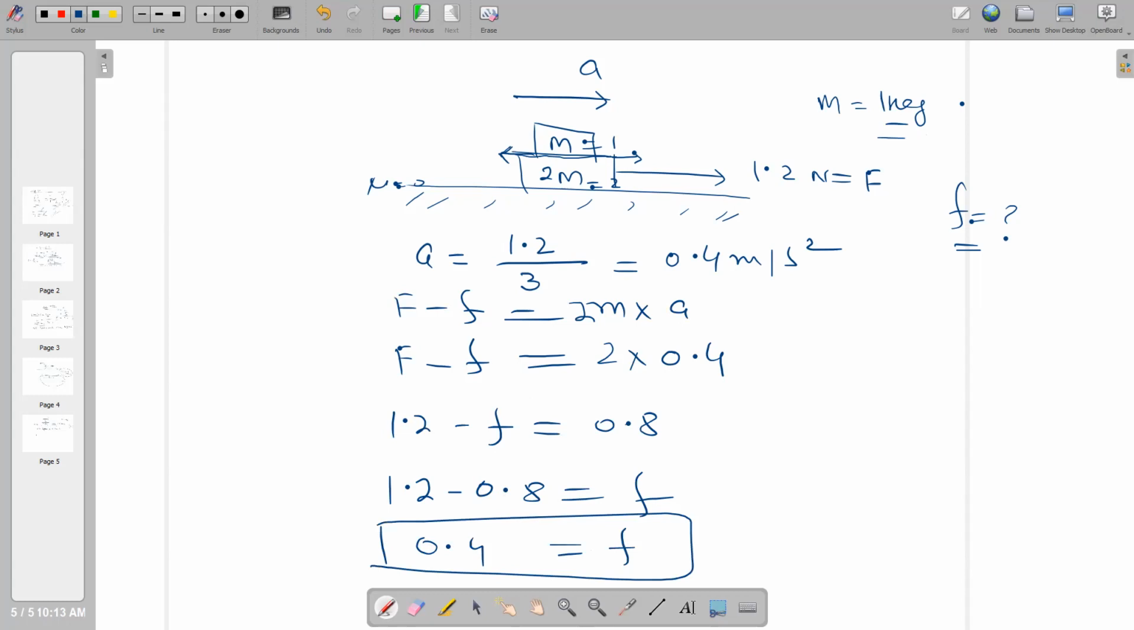But the question is, is this frictional force of 0.4 in the right direction or in the left direction? Remember, I already explained that if two blocks are moving together, then the frictional force will always be in the right hand side. This is the frictional force on this side, although the opposite force is applying here. Okay, one question is this.